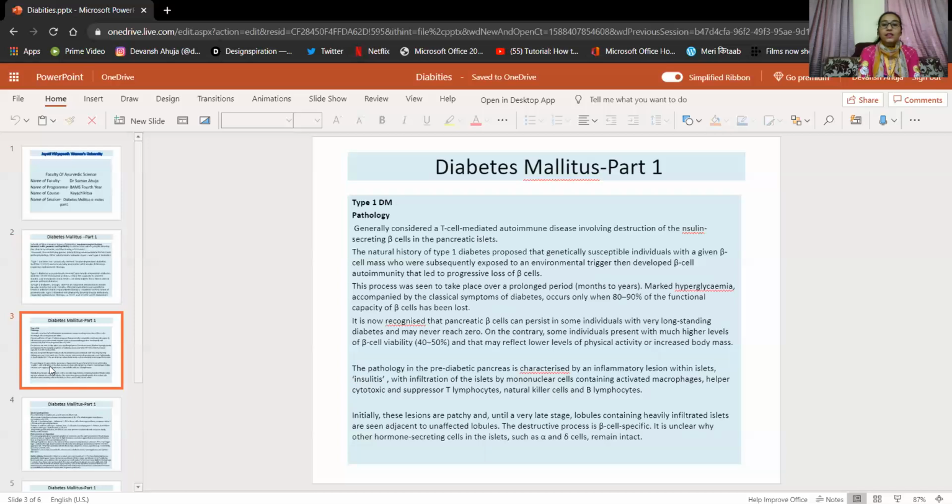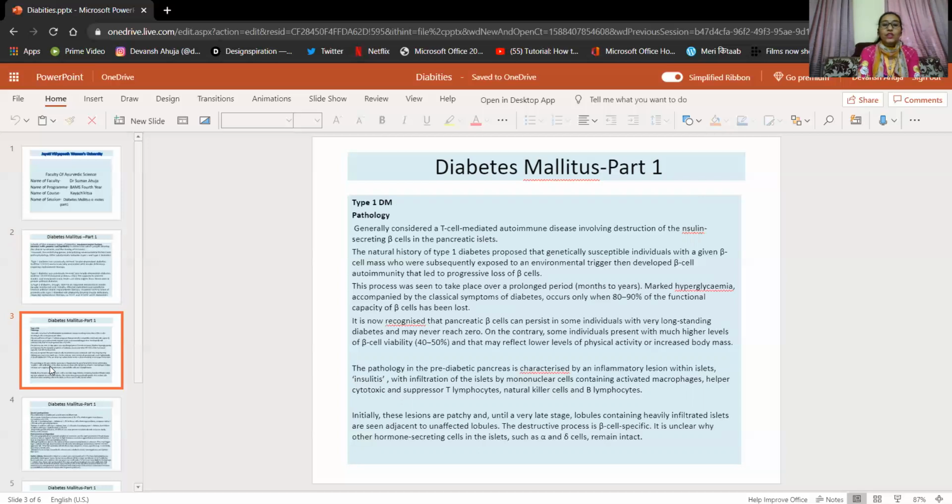Now it is recognized that pancreatic beta cells can persist in some individuals with very long standing diabetes and may never reach zero. It doesn't occur that there are no beta cells. This is a new theory. On the contrary, some individuals present with much higher levels of beta cell viability, and that may reflect lower levels of physical activity or increased body mass. So obesity and less physical activity are responsible for diabetes mellitus if the patient has viable beta cells and still has hyperglycemia.